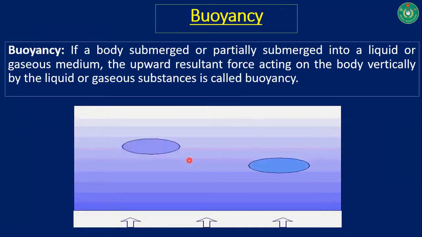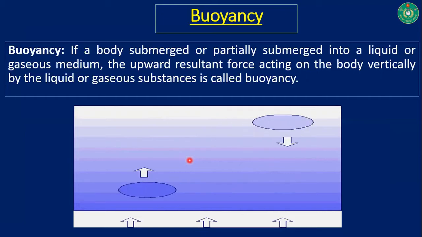So buoyancy is one type of upward thrust and it is exerted by the medium, that is, a fluid. It may be a gaseous medium or a liquid, but it can never be a solid medium.